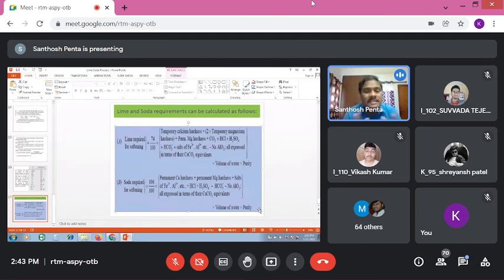Then let us assume another question like this. Calculate the requirement of lime and soda, both, for the softening of 20,000 liters of water for the following impurity. Let us assume magnesium chloride, 20 ppm. Magnesium chloride is permanent hardness. So for permanent magnesium chloride, how many moles of lime and soda are required?